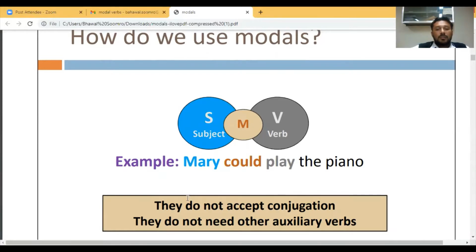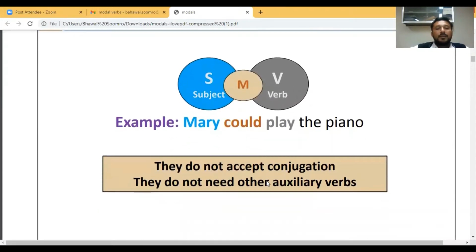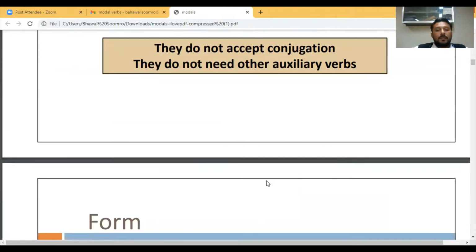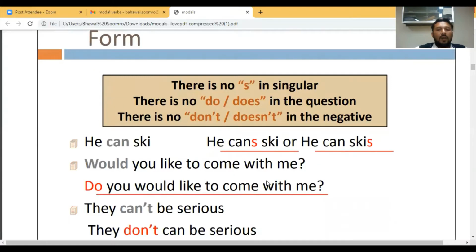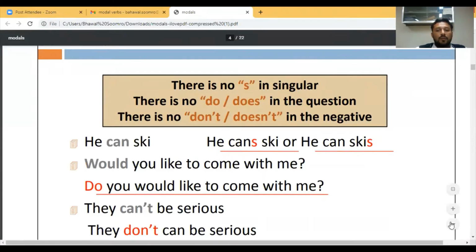Modal verbs do not accept conjugation. They do not need other auxiliary verbs. So it means two modal verbs cannot be used together, and the structure is subject, modal verb, and, if I simply say, first form of the verb. Now, how is the modal verb formed?